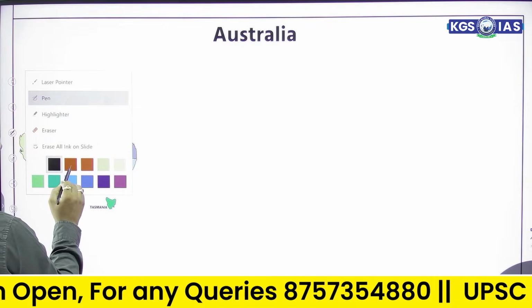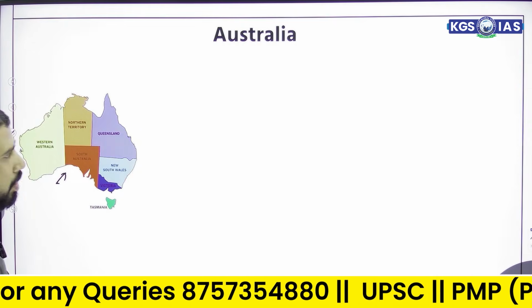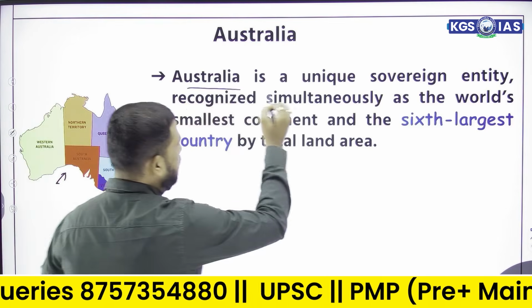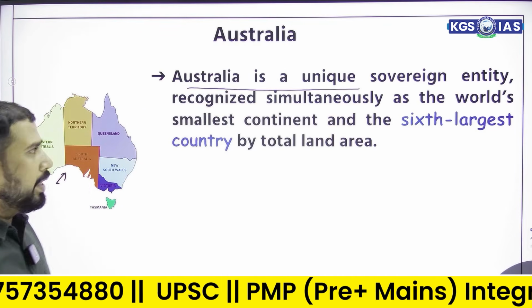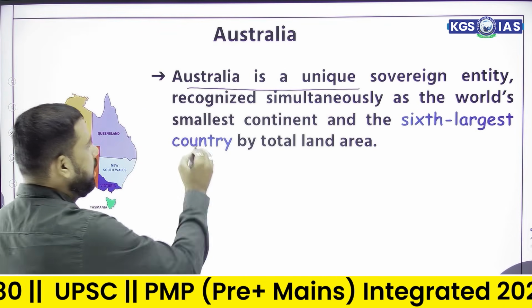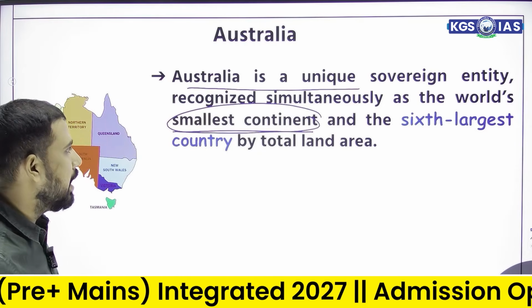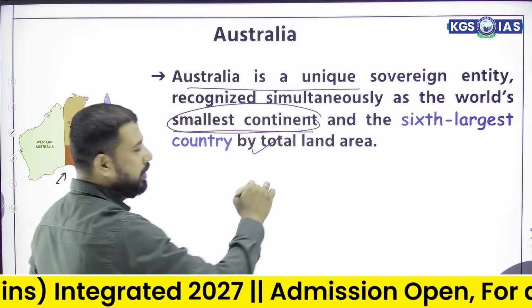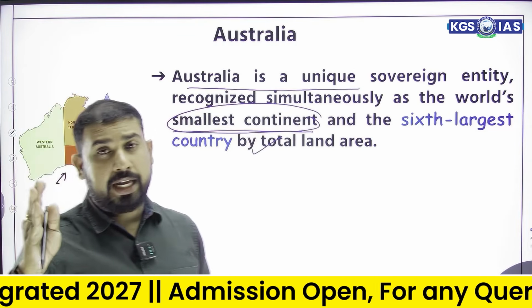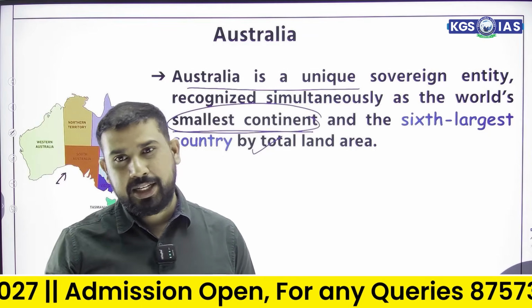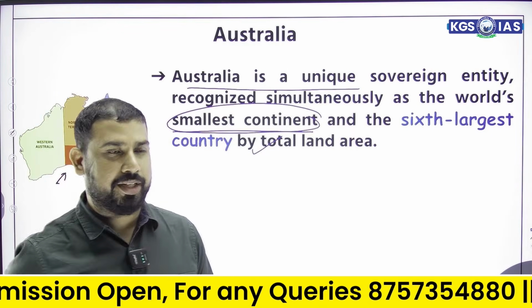Australia has different states. We will discuss those states also. But right now we are discussing Australia. Australia is a unique sovereign entity recognized simultaneously as the world's smallest continent. We have already discussed that. And it is the sixth largest country by total land area after Russia, Canada, China, USA, Brazil, and in the sixth position, Australia is there.